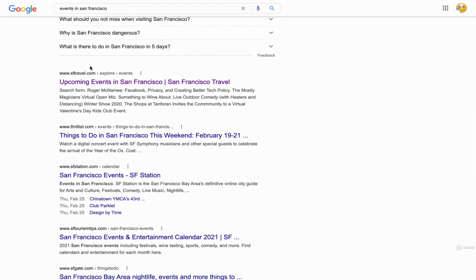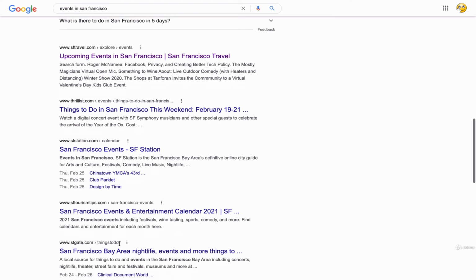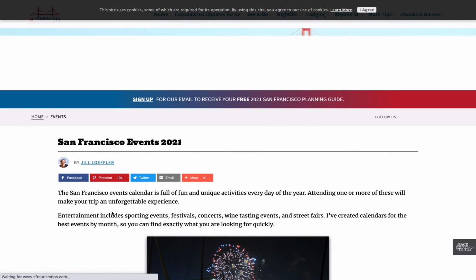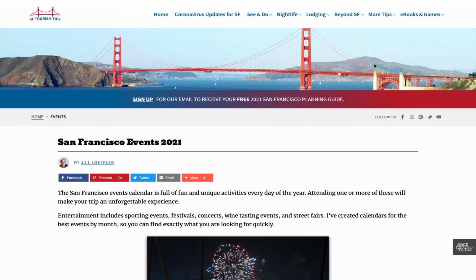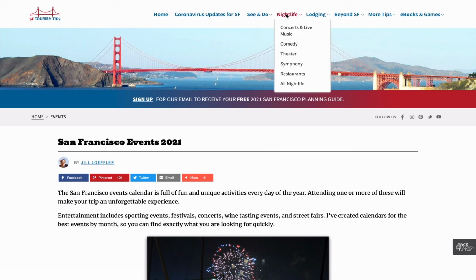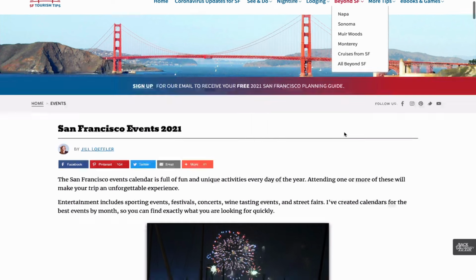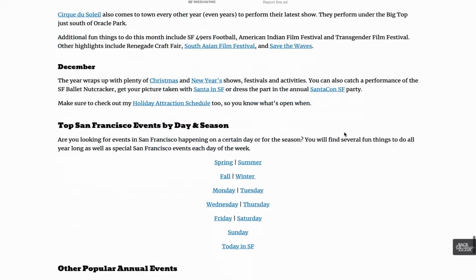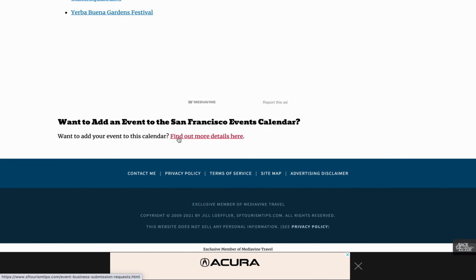And as you go through the list, some of these event sites will let you add your event, some of them will not. The ones that don't, just skip them, because there's plenty of sites that allow you to add your event. Let's look at another one just for an example. Let's say this one, SF Tourist Maps, and we'll go through the usual hunting for can you add your event here. Usually you would browse for options to allow you to post your events. Here, I don't see anything. Here, I don't see anything, right? So maybe then you'll scroll all the way to the bottom and see, is there anything here?